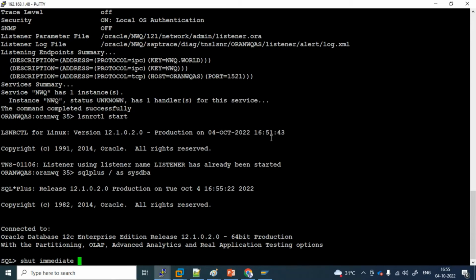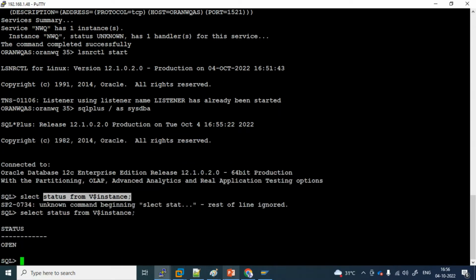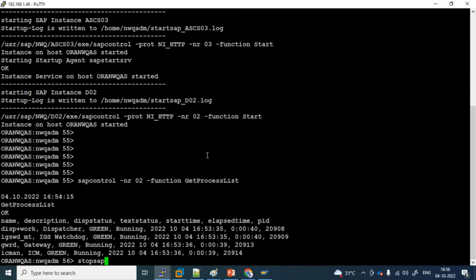Before giving this stopsap, I'll show you the database status. Select status from v$instance. The spelling itself was wrong here, sorry. Select status from v$instance. That's it. It is open, right? Let's stop it via the stopsap command.